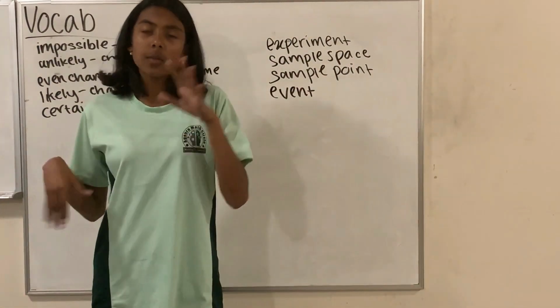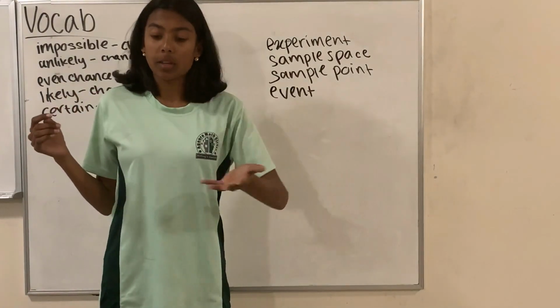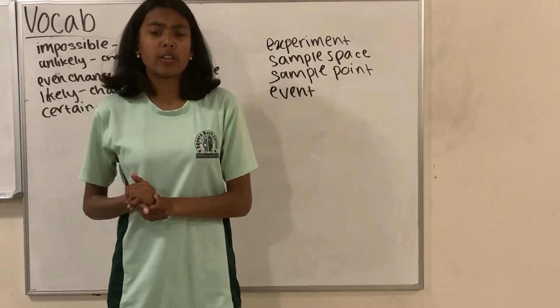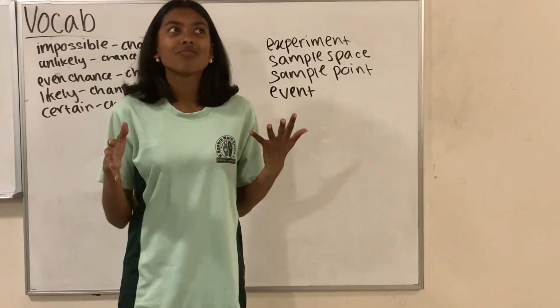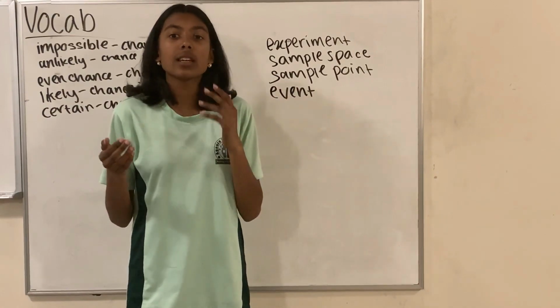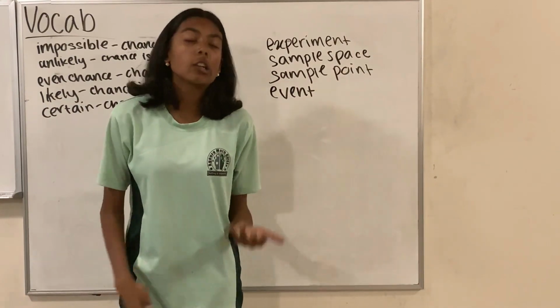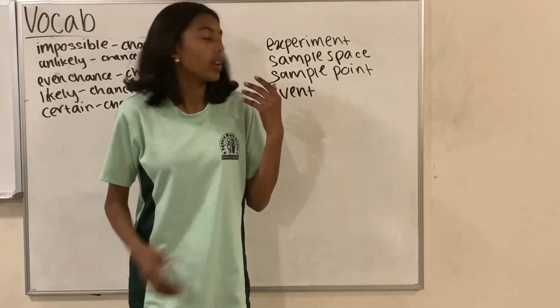And then we have some more probability terms, which is when we're actually doing something. So an experiment or trial is basically an action, when you're trying to test something, but you don't know what's going to happen. So it's like me flipping a coin. I don't know if it's going to land heads or tails, or me throwing a die. I don't know what number it's going to land on.